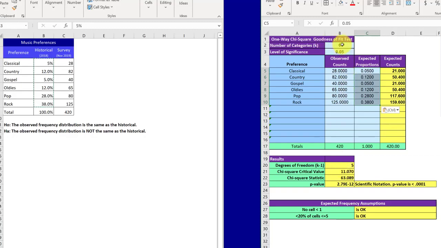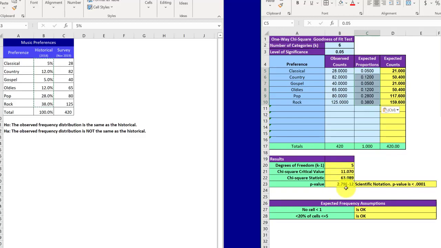up here, minus 1, and that combined with the 5% significance gives us our critical value of 11.07. We've got a chi-square statistic calculated of 63.089, and by looking at that, one of the methods we use to determine to reject the null is if the test statistic, the chi-square statistic, is greater than the critical value, we'll reject. So that method tells us to reject.